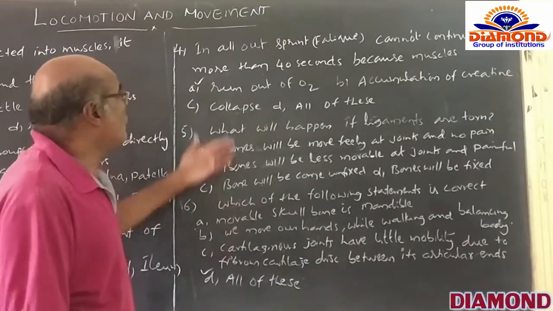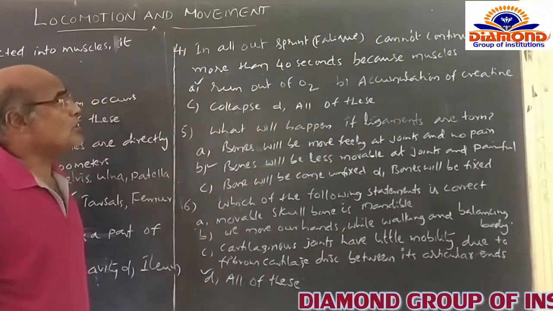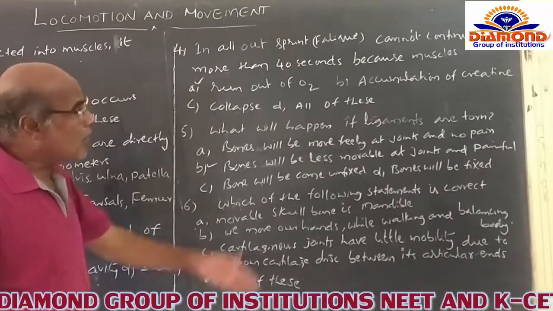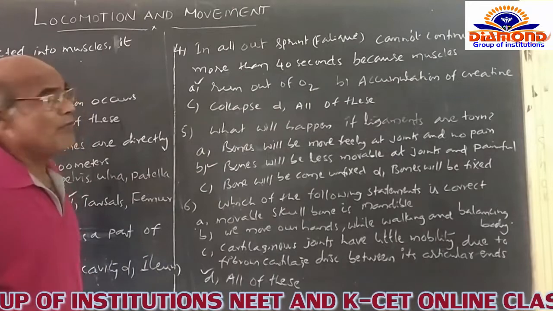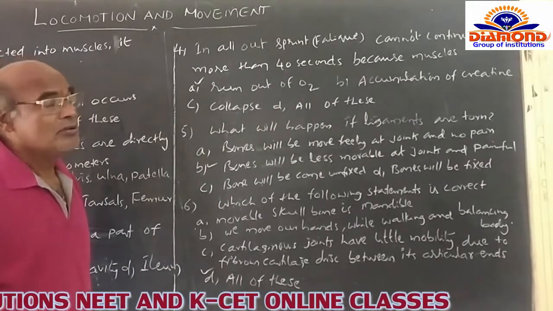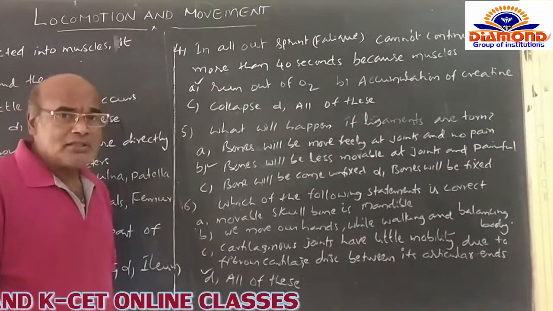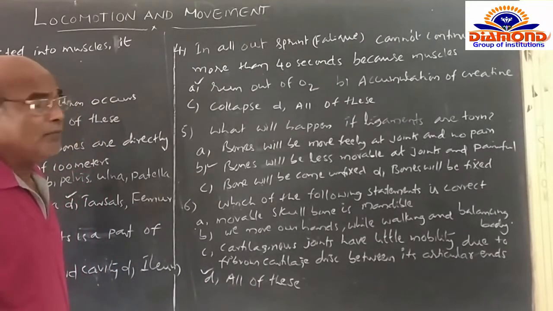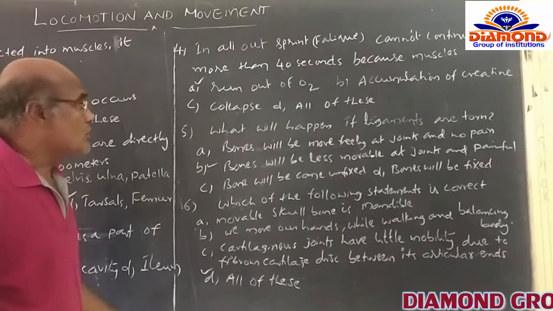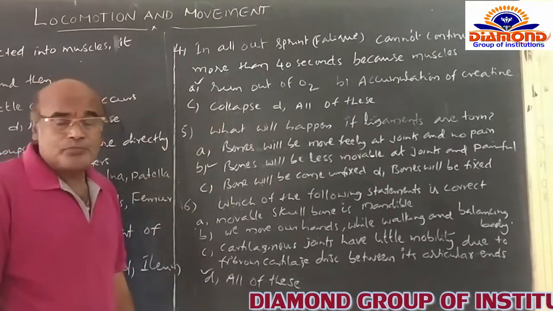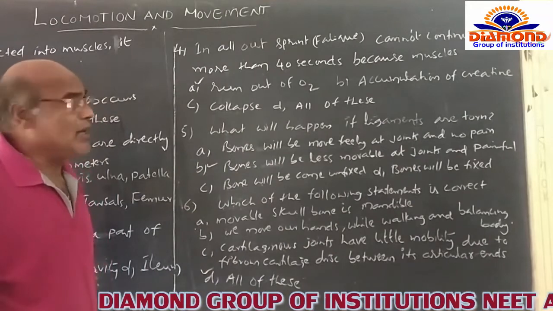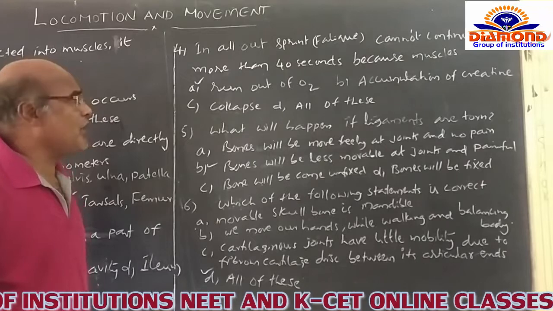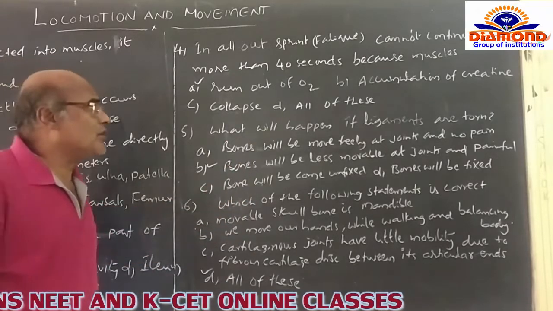So after that, we go for another question. In an all-out sprint, when the muscles become fatigued, they cannot continue for more than 40 seconds. What is the reason? If the muscles undergo fatigue, they are not able to move even for 40 seconds. So what are the reasons for that? Now four options are given. A option, run out of oxygen, B, the accumulation of creatinine, C, the collapse, and D, all of this.